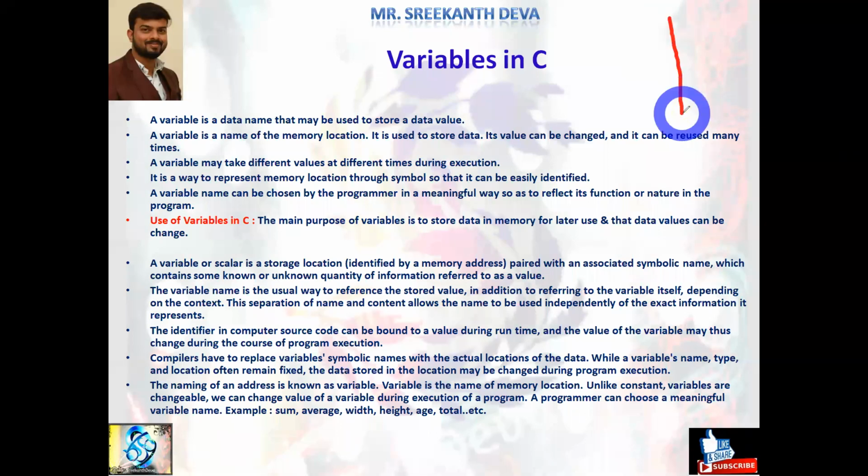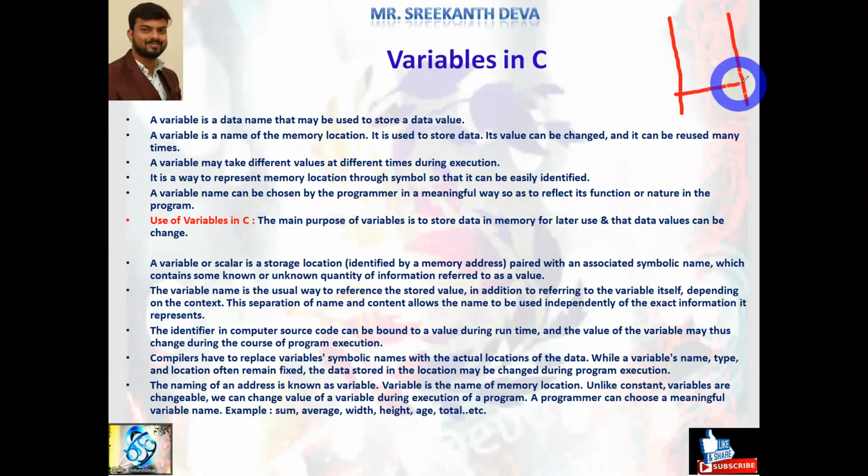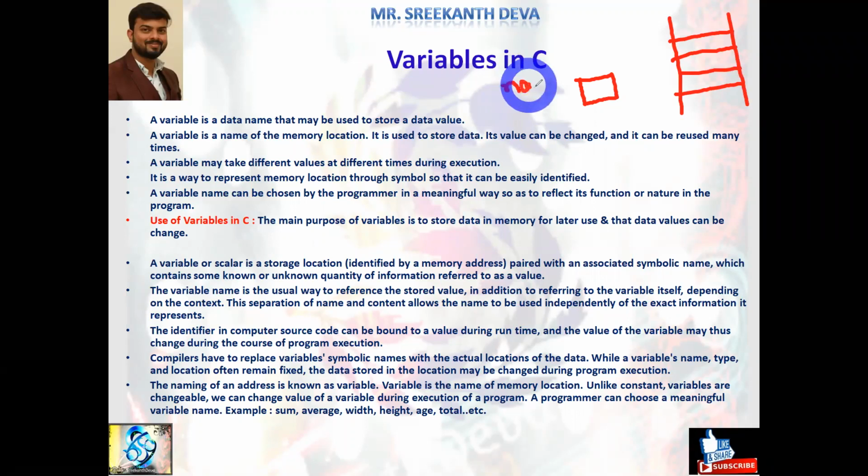See, in the main memory, the memory blocks are like this. So this is about various memory blocks. Just assume I'm going to take one particular memory block. See, it is a memory block. Every memory block consists of three things. One is called the name of the memory block.